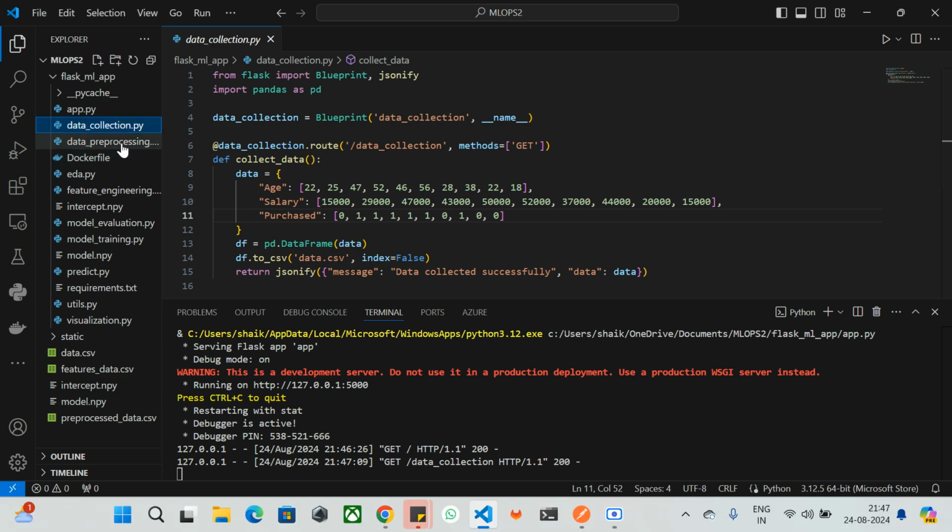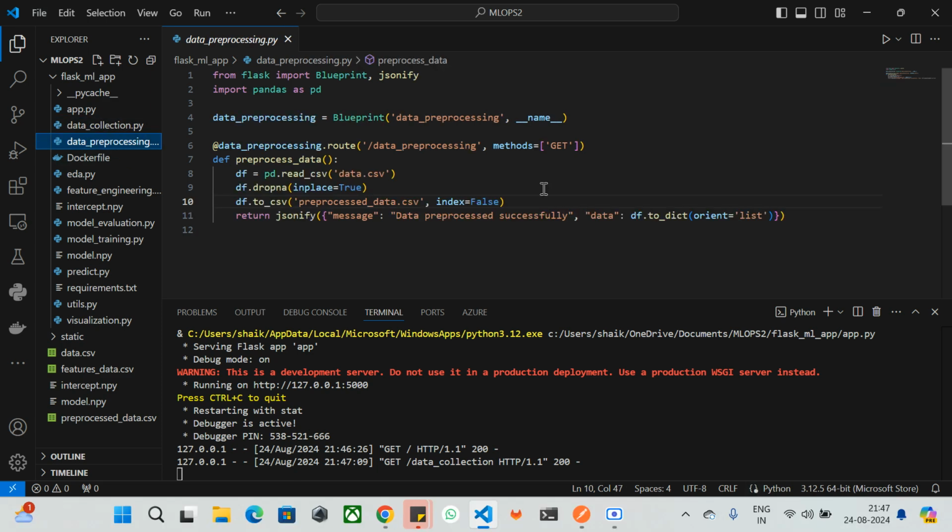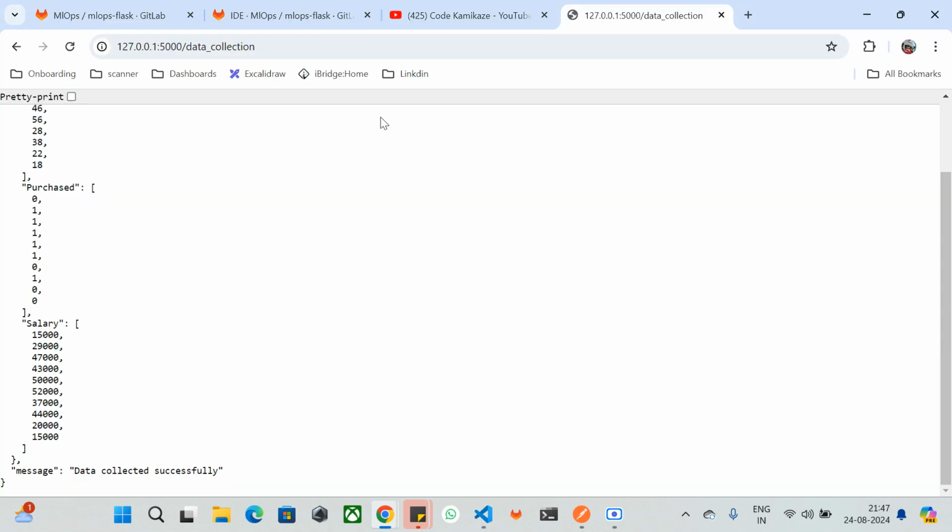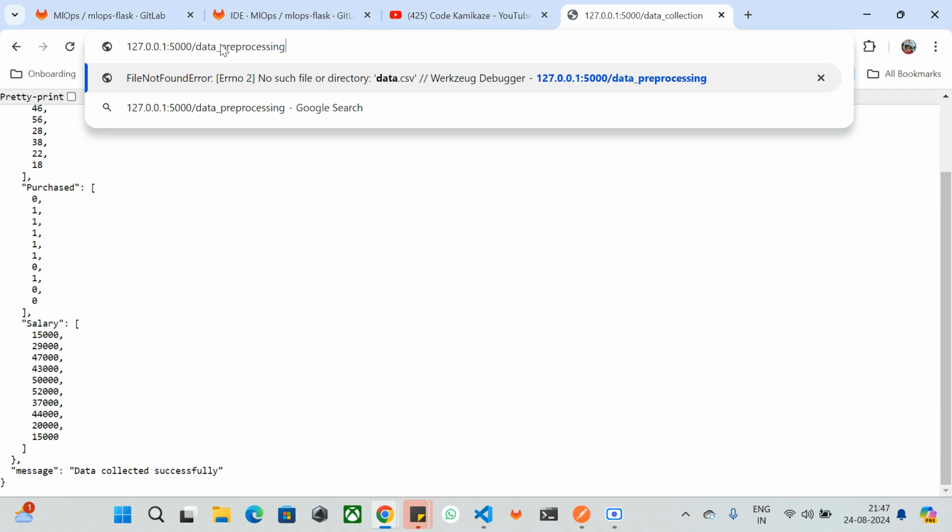Now let's do the data pre-processing. So here, let's call this data pre-processing route. What it will do is pre-process the data, and if I enter this,